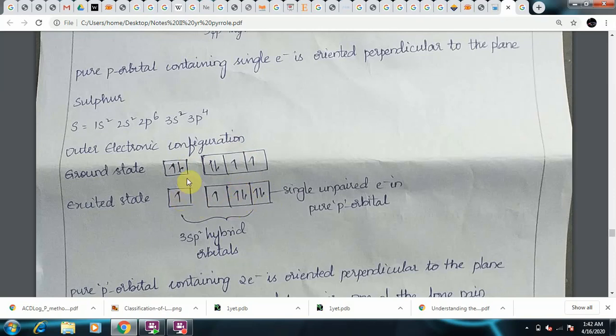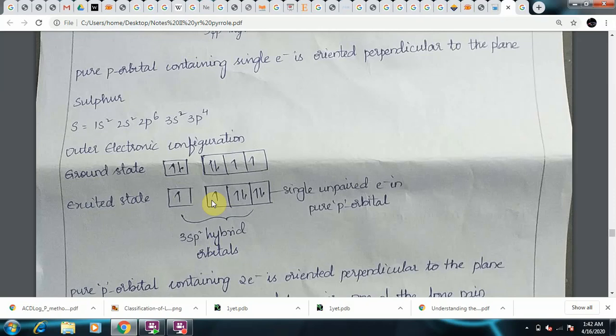So here also the sulfur, as you know, is utilizing sp2 hybrid orbitals. One s orbital combines with two p orbitals to form 3 sp2 hybrid orbitals. Out of these 3 sp2 hybrid orbitals, the sulfur will utilize 2 sp2 hybrid orbitals to form bonds with adjacent carbons.